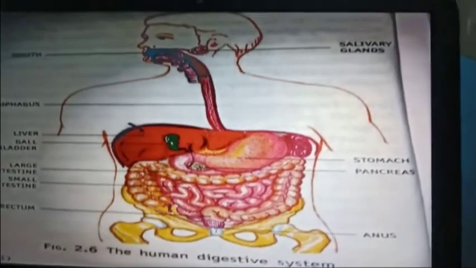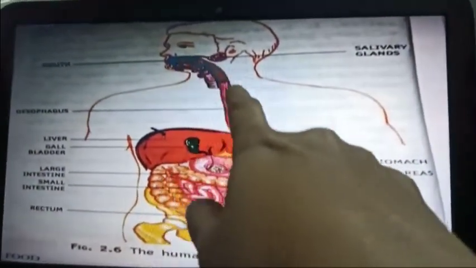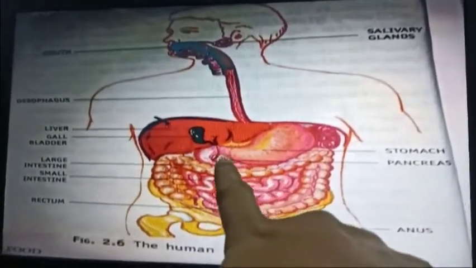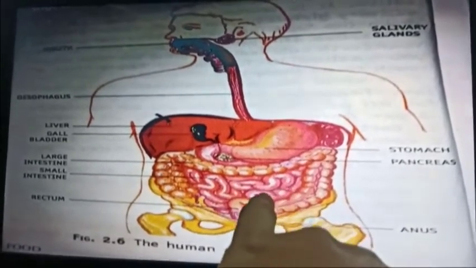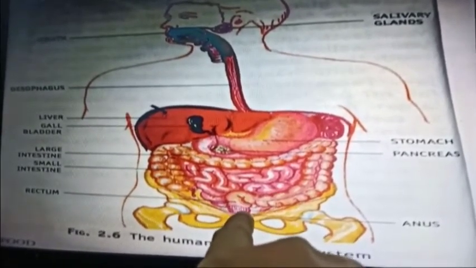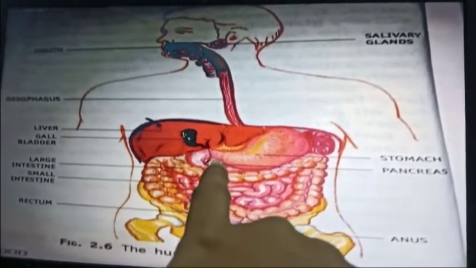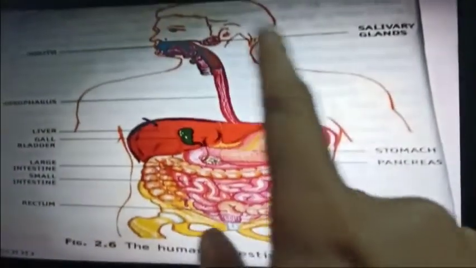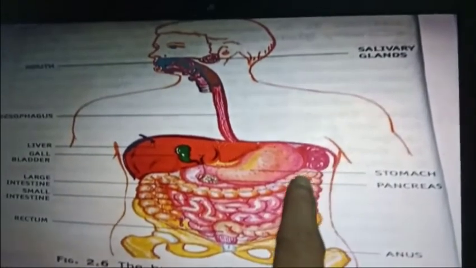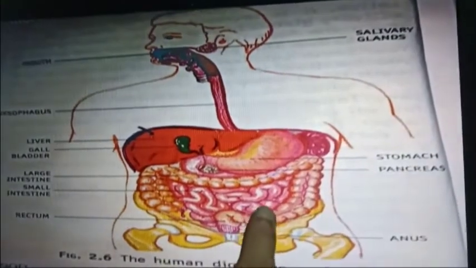See students, this is the overall picture of our digestive system. Mouth, here esophagus, and here this is the stomach, and next to the stomach we have the small intestine, this is the large intestine, and the large intestine ends with the rectum, and here we have the anus, and here this is the liver, and this is the gallbladder, and this is the pancreas, right? So these are the different parts which are important for us to study, and which play a major role in the digestion of food. Now we are discussing the small intestine.